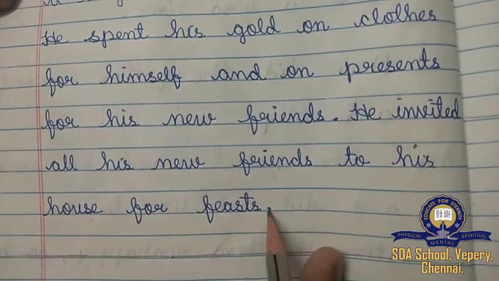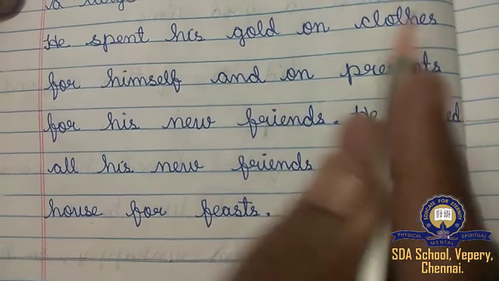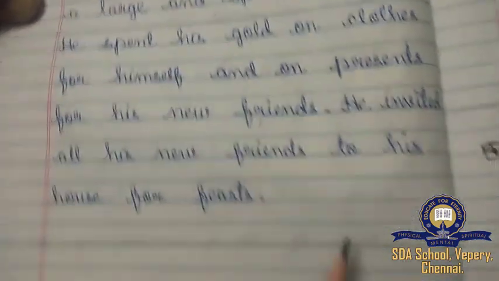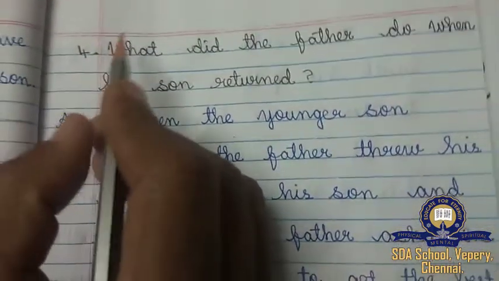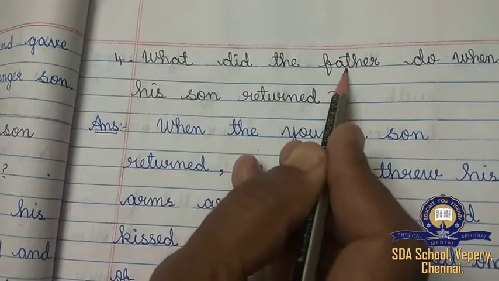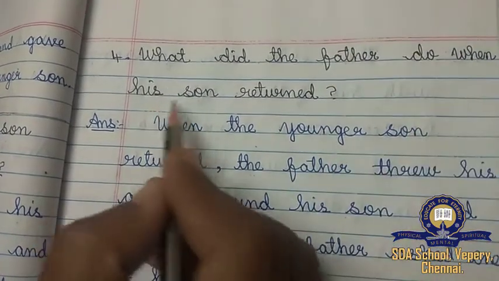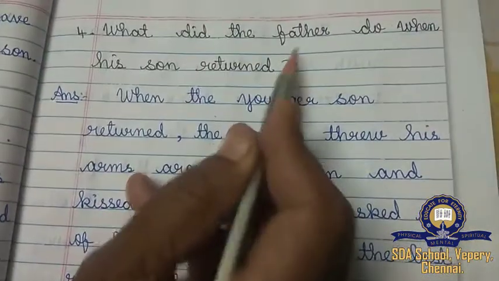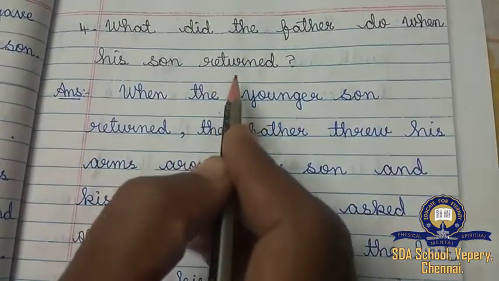So wherever I have kept a full stop, you have to keep a full stop and then start with a capital letter. Understood? And you have to draw one line here. And then we'll move on to the fourth one. What did the father do when his son returned?